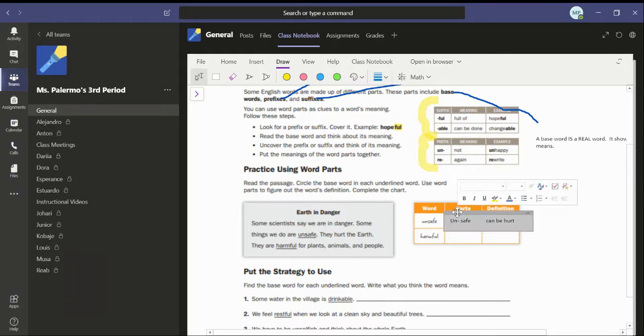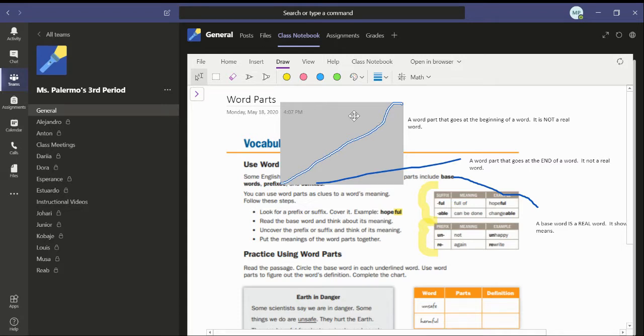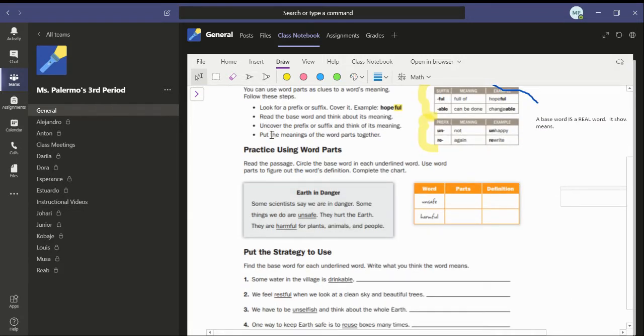So I'm actually going to delete this. We're going to do that together. Okay, we're going to ignore what just happened. Always fun here. Cool. So the first thing we're going to do is figure out what the base words are in these underlined words. So the first word is unsafe. Well, when I look up at my chart, I see that un is a prefix. So that means the rest of the word must be the base word. I don't see ful. I don't see able. So let's circle the base word safe.